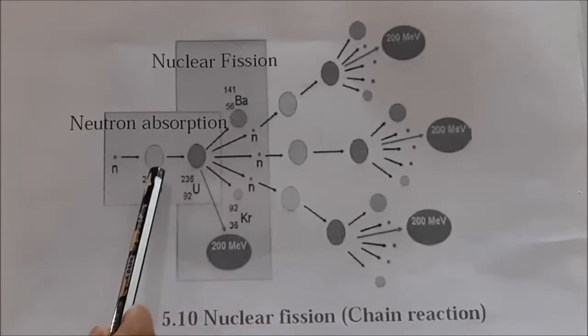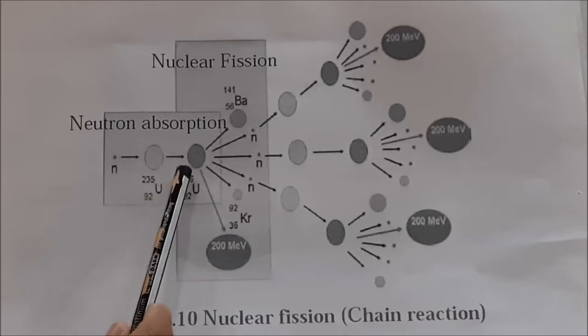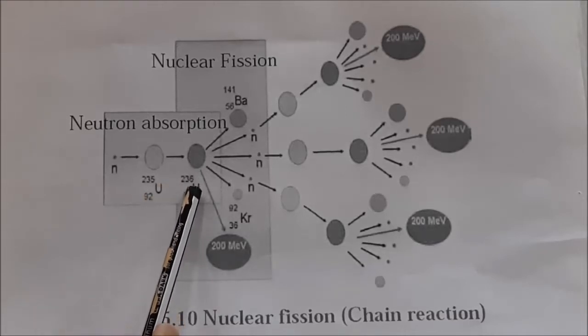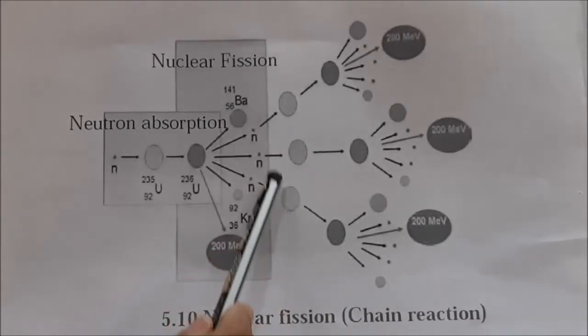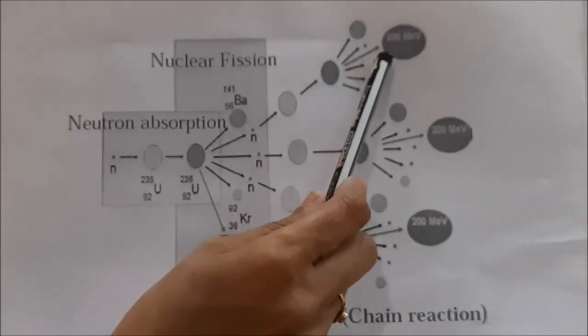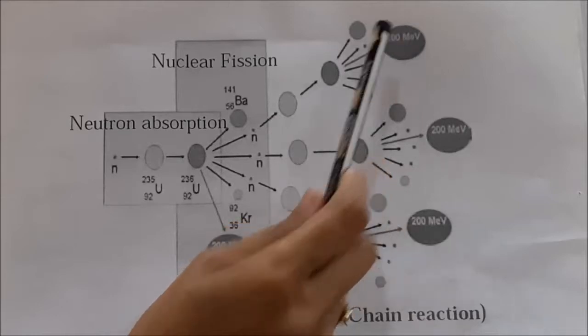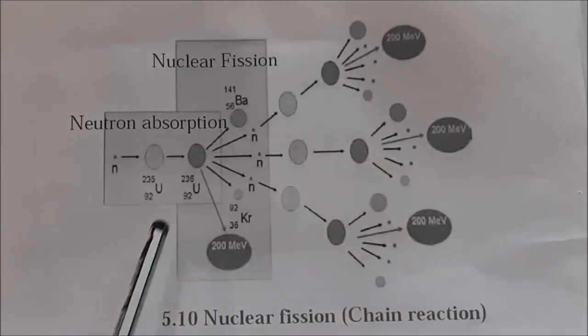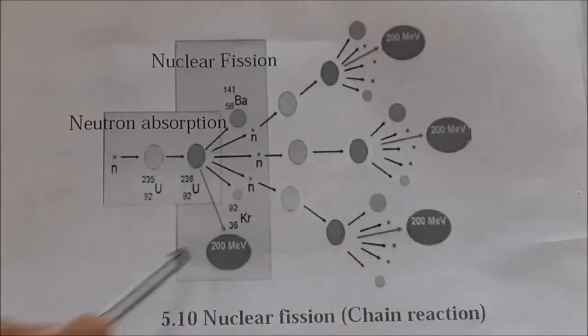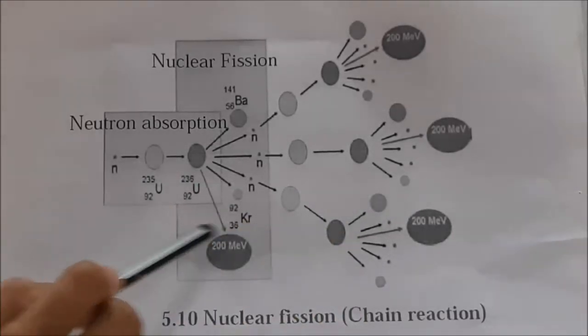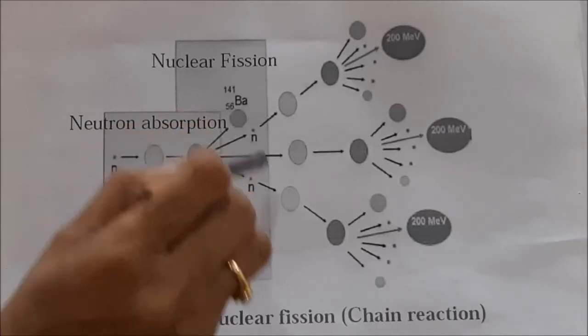In between the reaction of uranium-235 and uranium-236, 3 neutrons are released, and 200 mega electron volt energy is produced, and so this reaction is called fission, and it is a chain reaction.